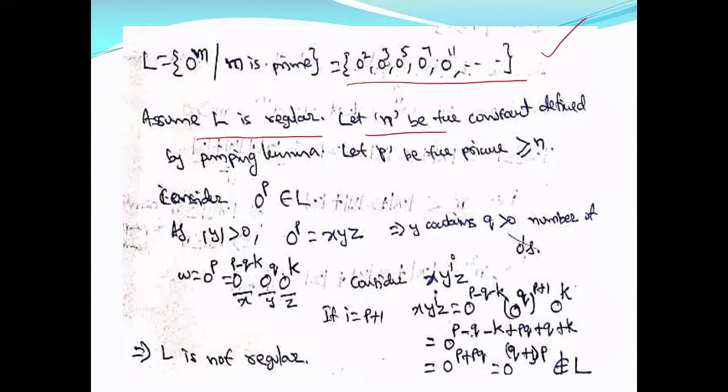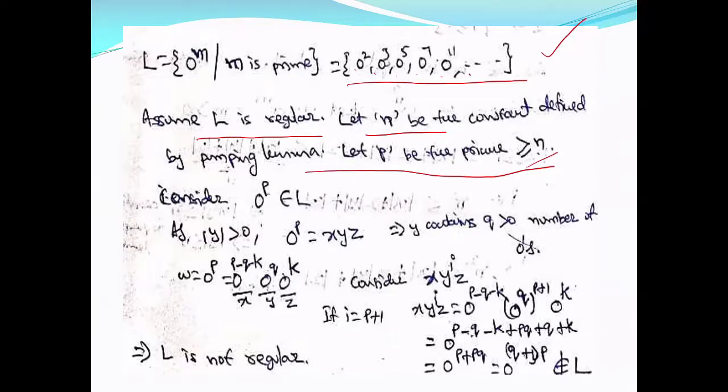Let us assume that constant is n. Then by the pumping lemma, now let us take p, a prime number which is greater than or equal to n. According to number theory, there exists a prime number greater than or equal to the constant n. So let p be that prime number.